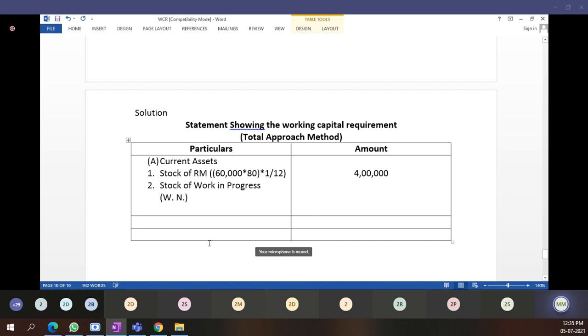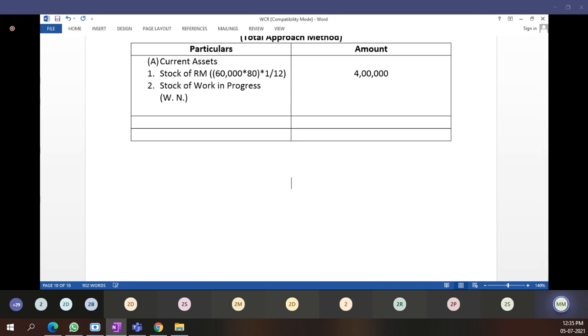Working note I will prepare for this. WIP means work in progress.